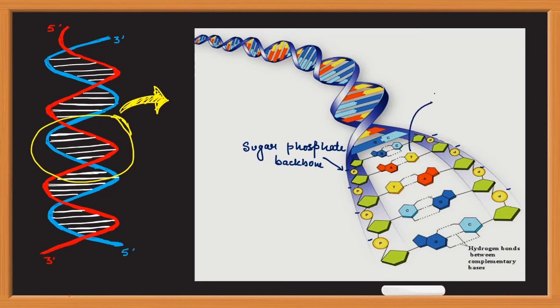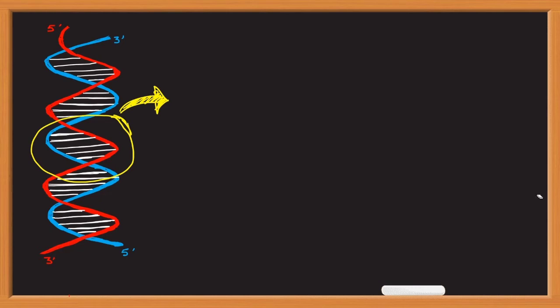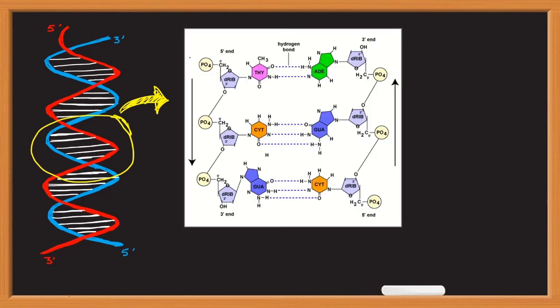These bases are hydrophobic, and the bases of both the strands are connected by hydrogen bonds. Now let's see this structure in much more detail. So this is the sugar phosphate backbone. This is the base, this is the base.